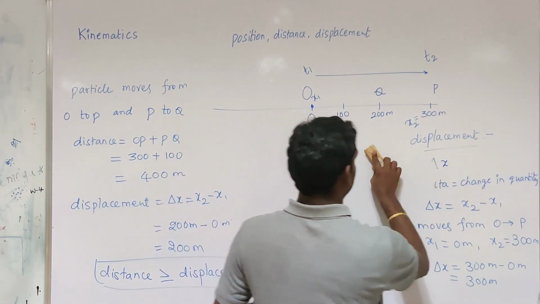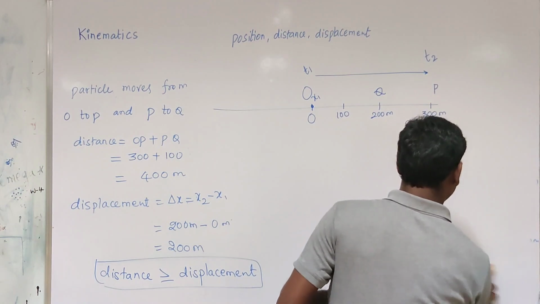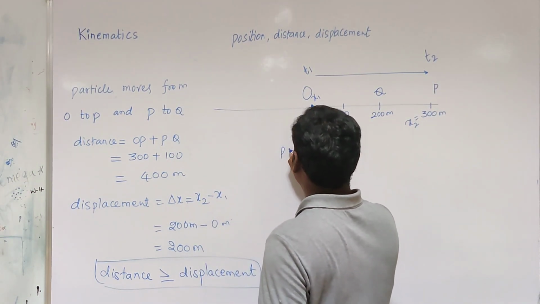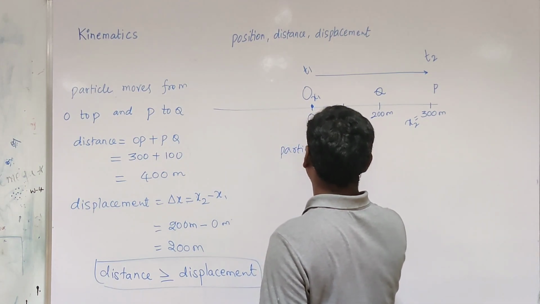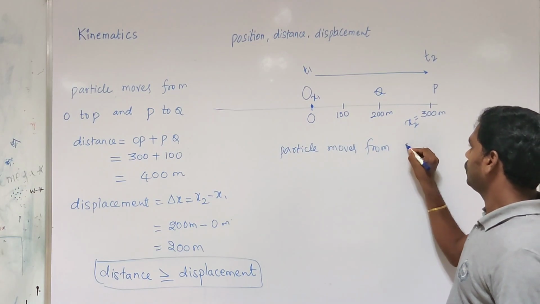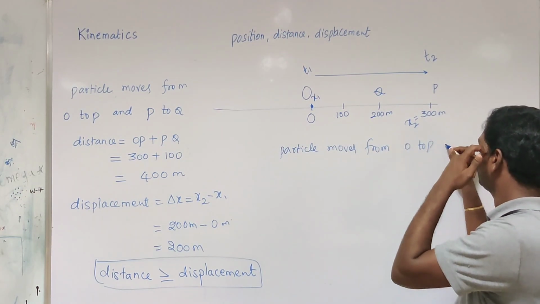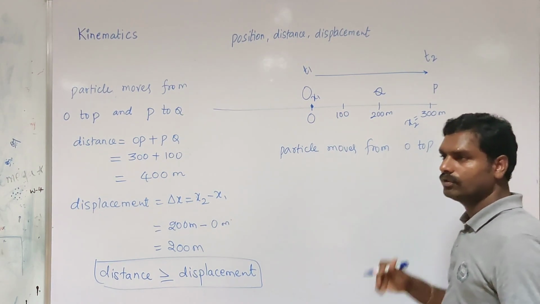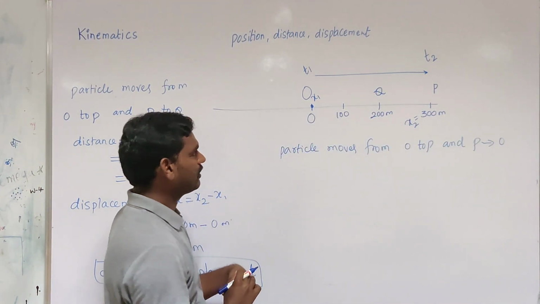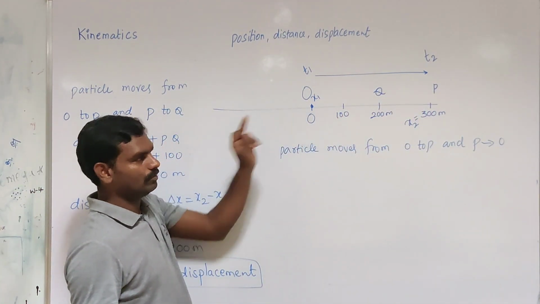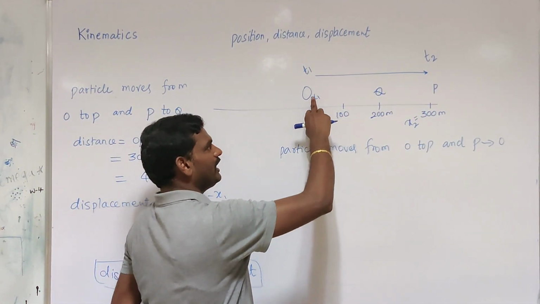Another case. If the particle moves from O to P and P to O again. So where did it start?